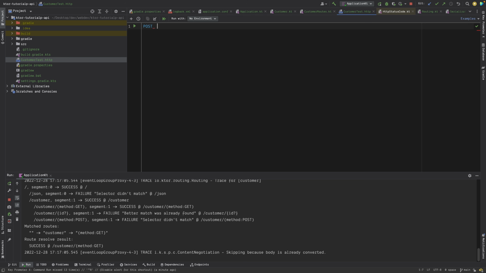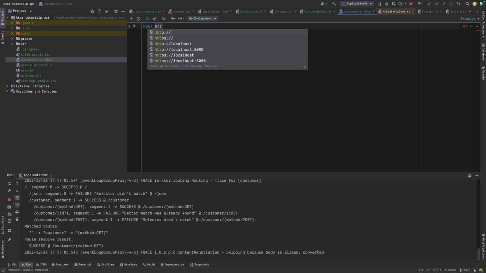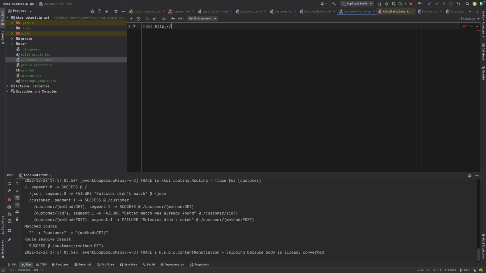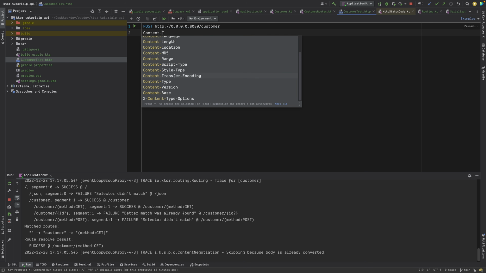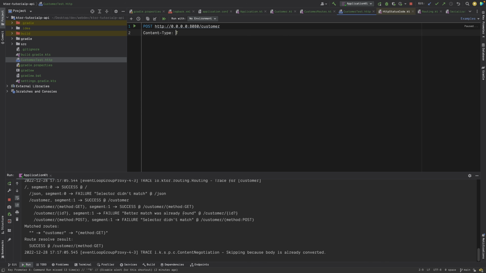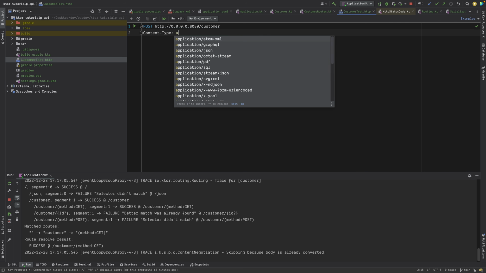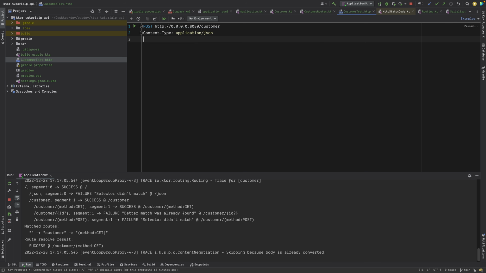So we can say POST, right? And let's say I want to create, so 0.0.0.0:8080/customer. This is how I want to create it. Like this is the URL, right? I can specify content type. For this, we are using content negotiation, and we can just say application/json. And then we can pass some data over here.